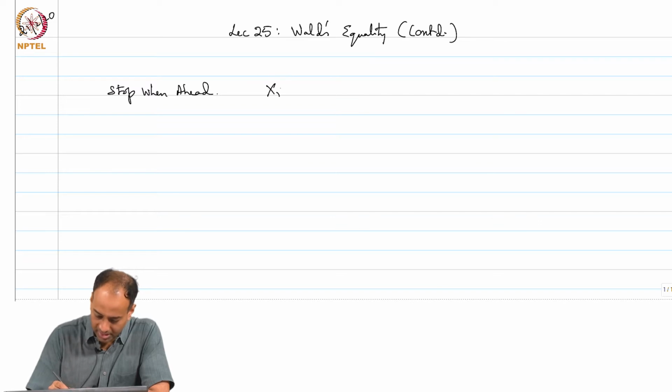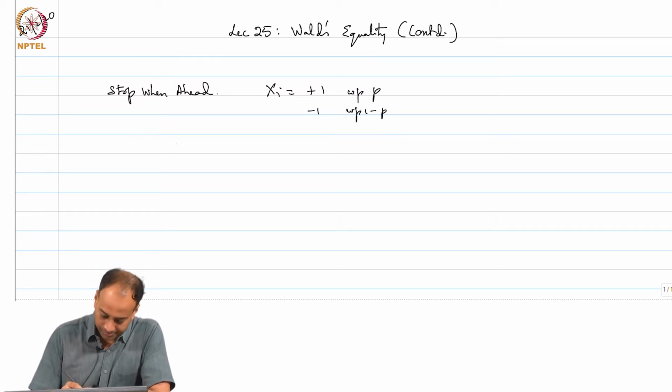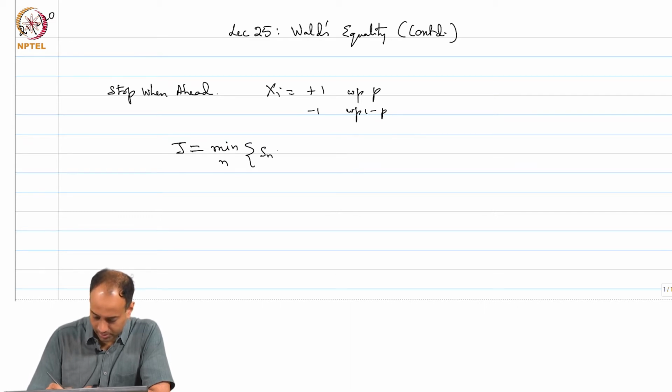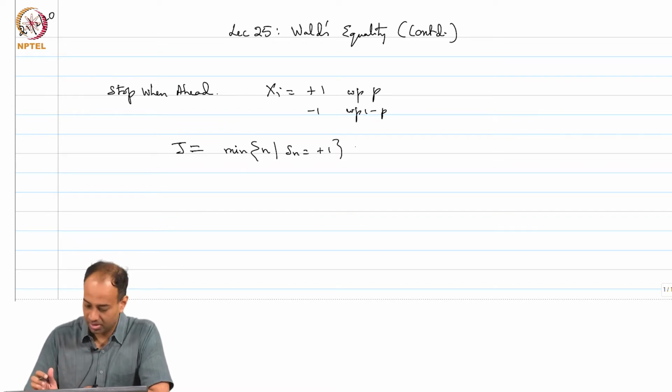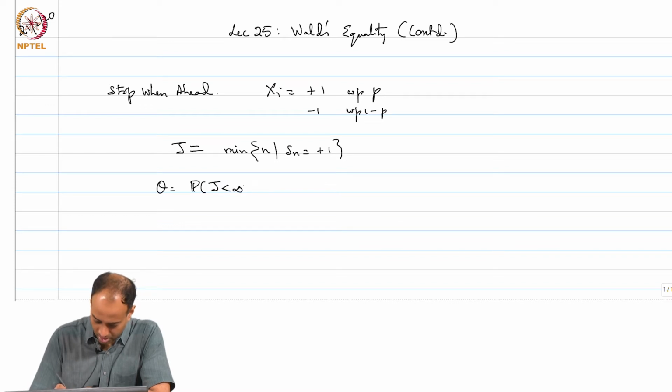We have xi's that are +1 or -1 with probability p and 1 minus p respectively, and you stop at j, which is equal to the min of n such that S n is equal to +1, right. The first time you hit +1 you stop, right, and we said theta is equal to the probability that you stop